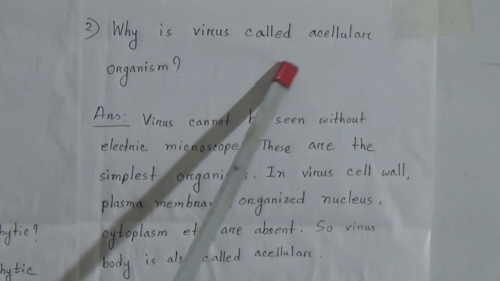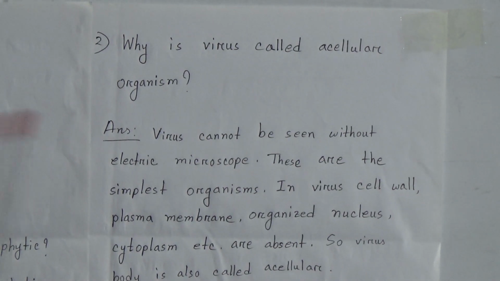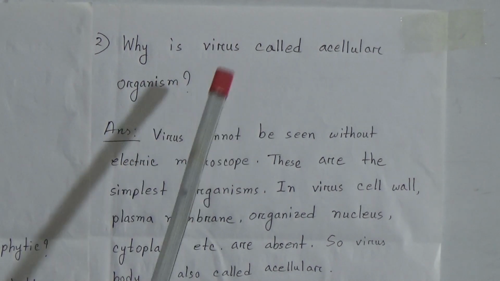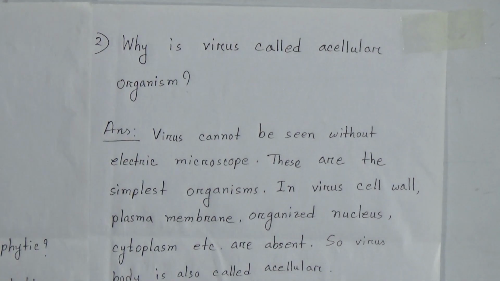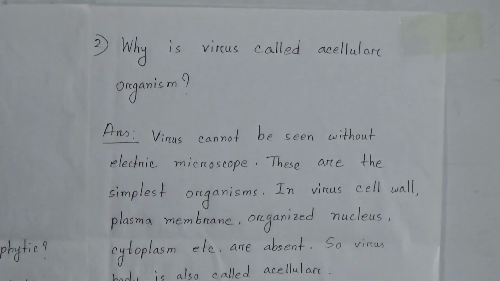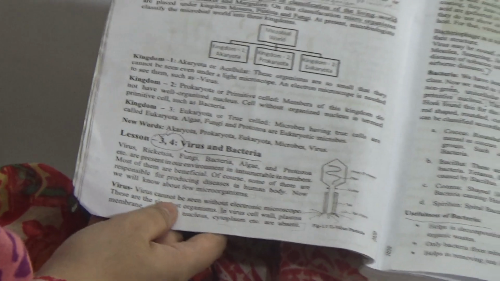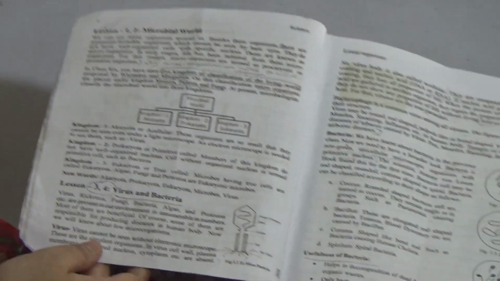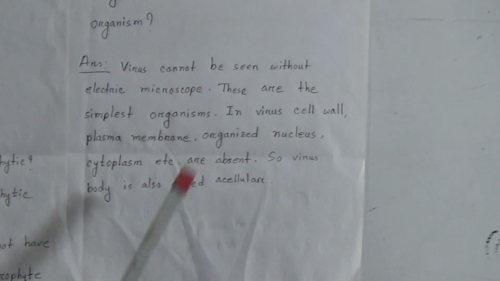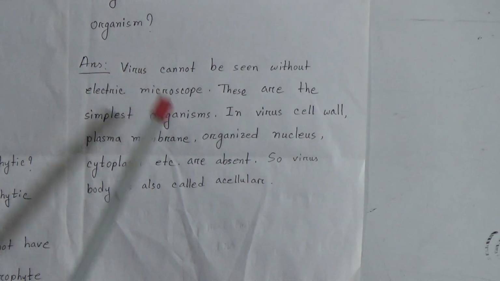So here is the next short question. Why is virus called an acellular organism? In your book, if you open page number 2, you can find the answer. I have written here a demo answer. Virus cannot be seen without an electron microscope. These are the simplest organisms.